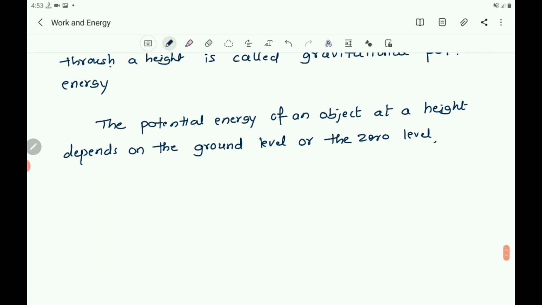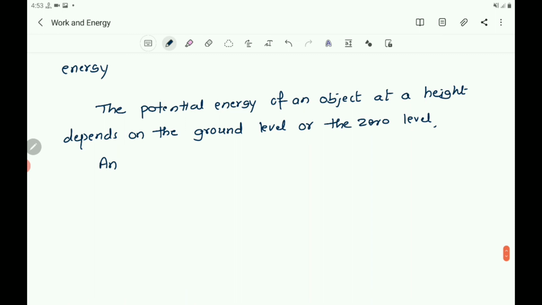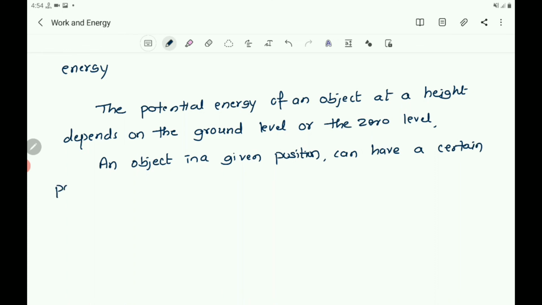An object in a given position can have a certain potential energy with respect to another level.